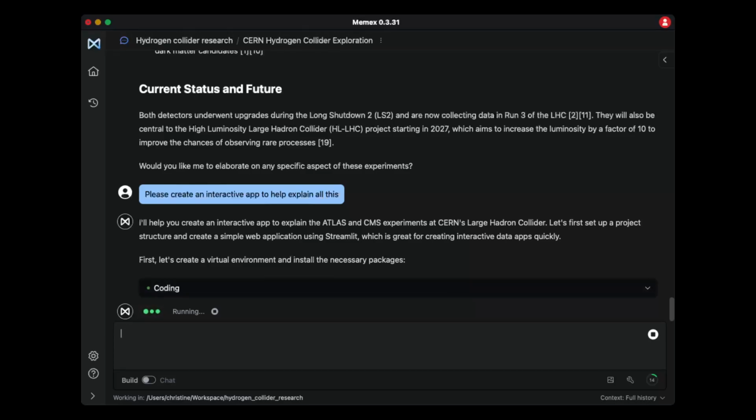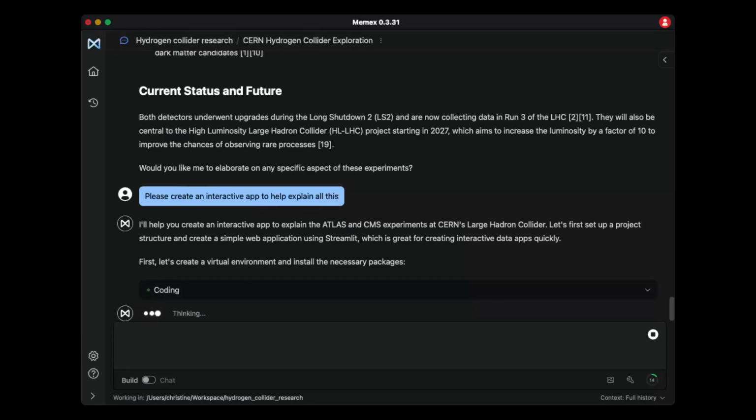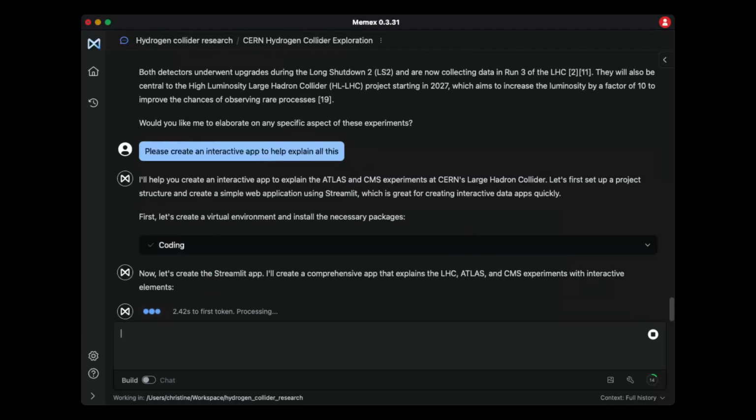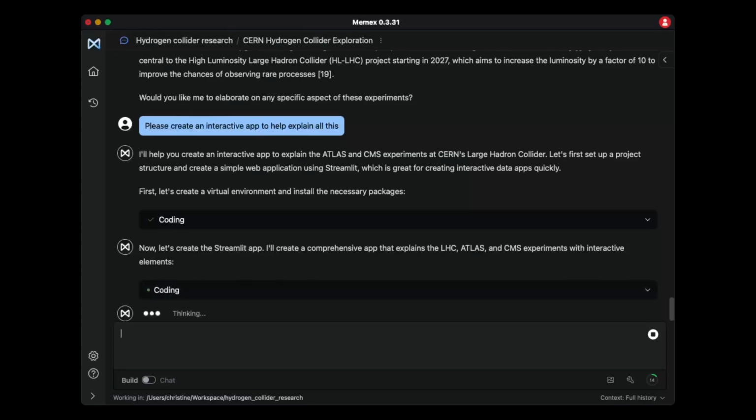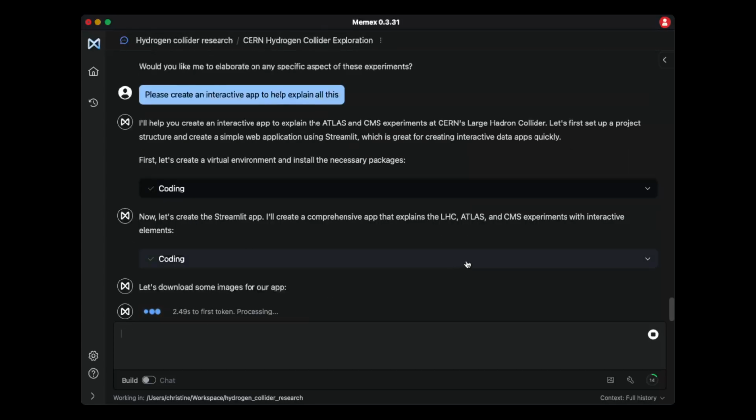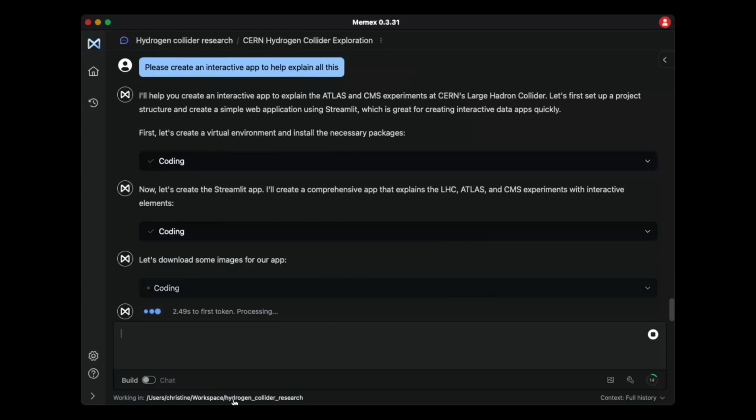According to the way they've explained it, it's going to be running locally and hopefully writing some code on my local machine. Then that code on my machine is going to hopefully start running. So it's now in the coding phase. Before, it was in the chat phase where it was giving me more information. It says it's creating a Streamlit app and downloading some images for our app. Where are these images going? It says down here that it's working in a workspace. It's created a project called Hydrogen Collider Research. I'm curious, what is the environment that it's doing?